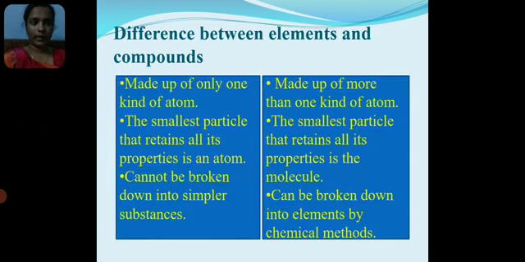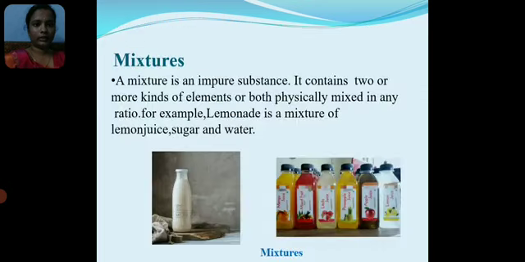Difference between elements and compounds. An element is made up of only one kind of atom; a compound is made up of more than one kind of atom. The smallest particle of an element that retains all its properties is an atom. The smallest particle of a compound that retains all its properties is the molecule. An element cannot be broken down into simpler substances. A compound can be broken down into elements by chemical methods.